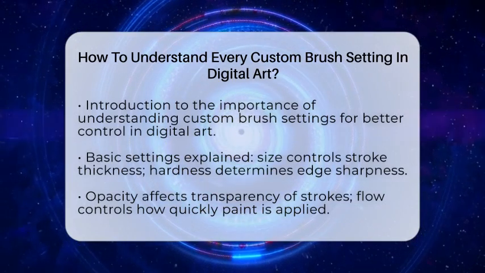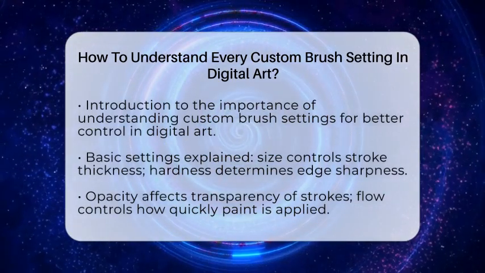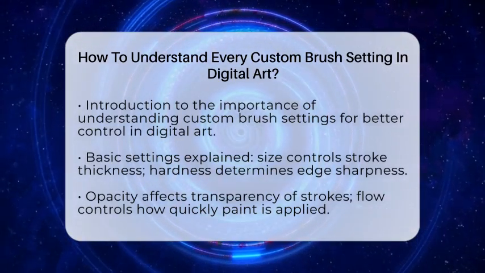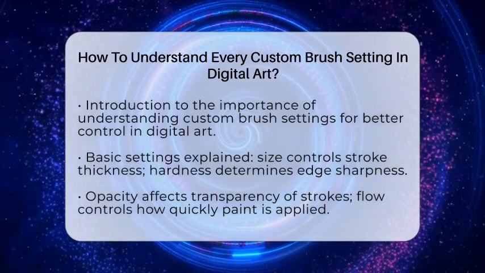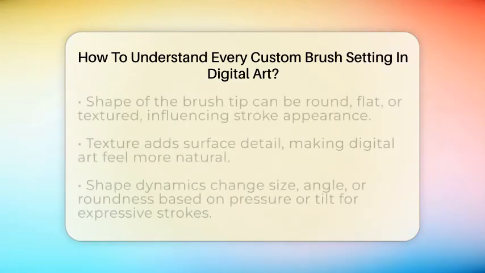Hardness is about the edge of your stroke. A hard brush has a crisp edge, perfect for sharp lines. A soft brush has a blurred edge, great for shading or blending colors smoothly.